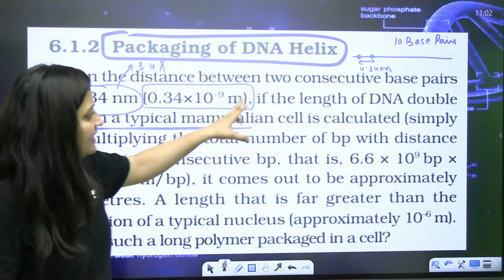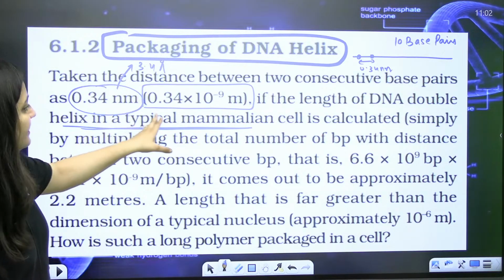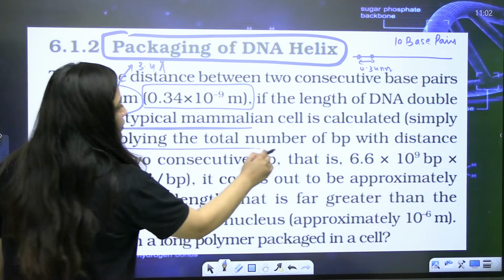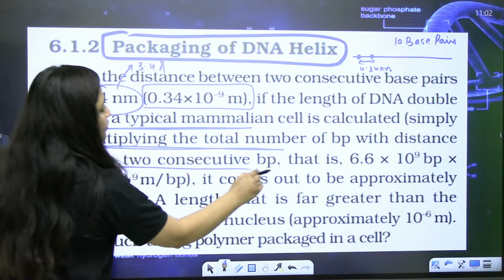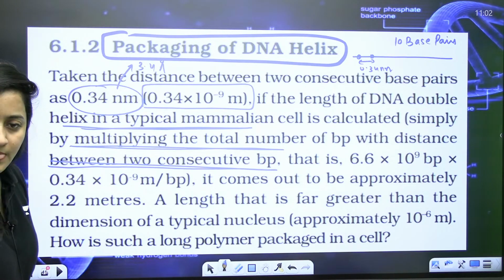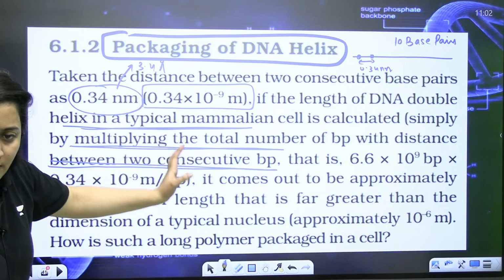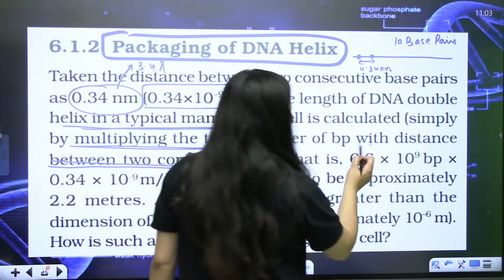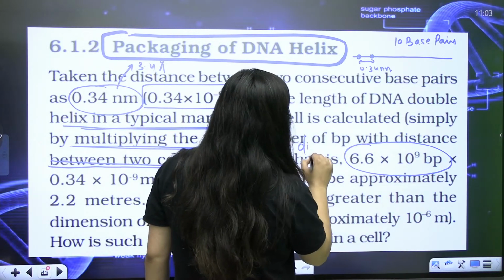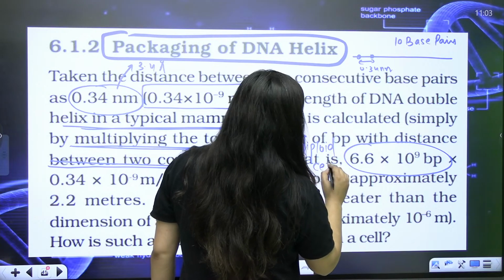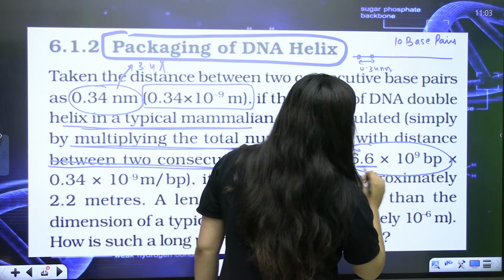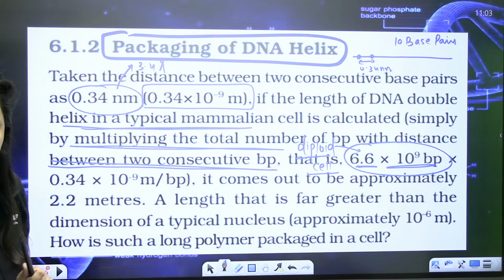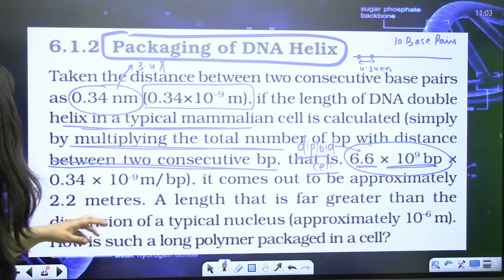How can you calculate the length of DNA in a mammalian cell? Multiply the total number of base pairs with the distance between two consecutive base pairs. In our case, in a human diploid cell, you have 6.6 into 10 raised to power 9 base pairs, so you have to multiply it with the distance.